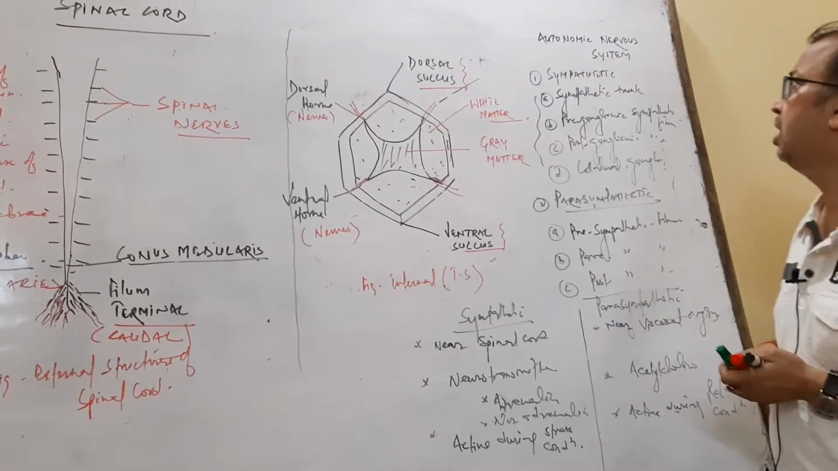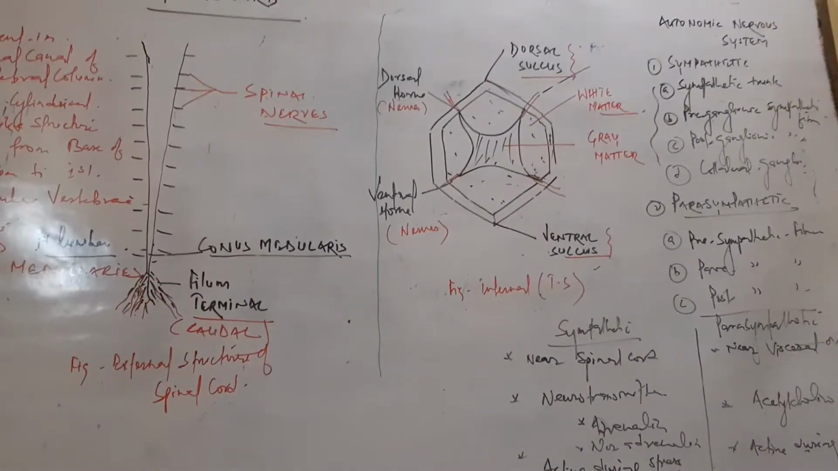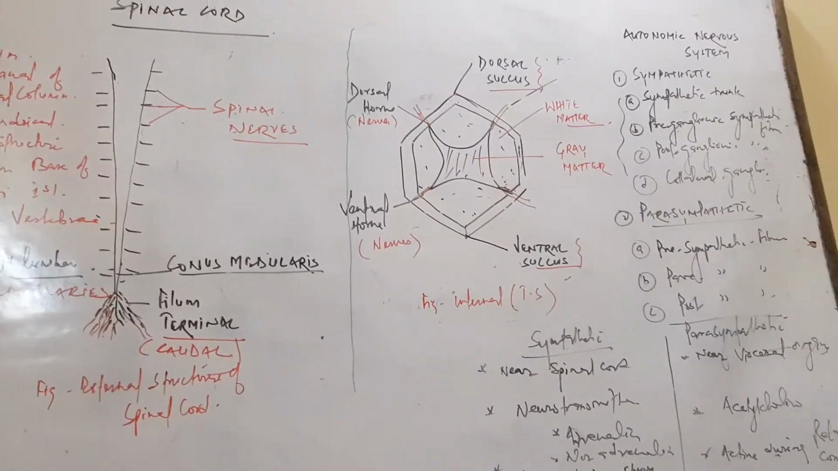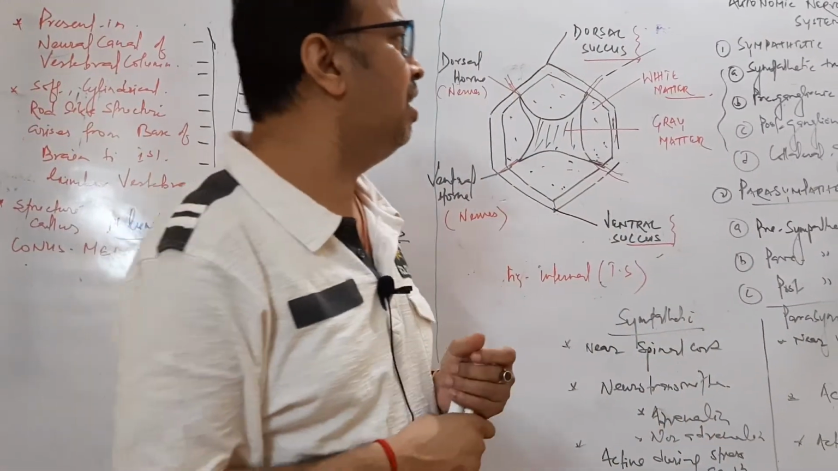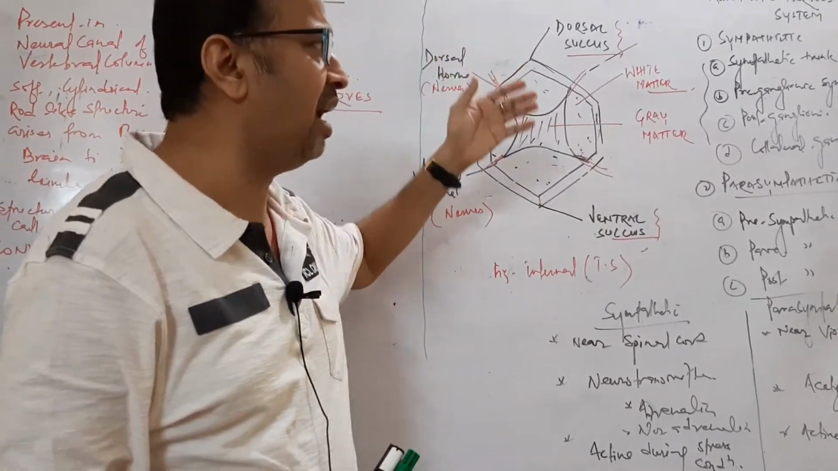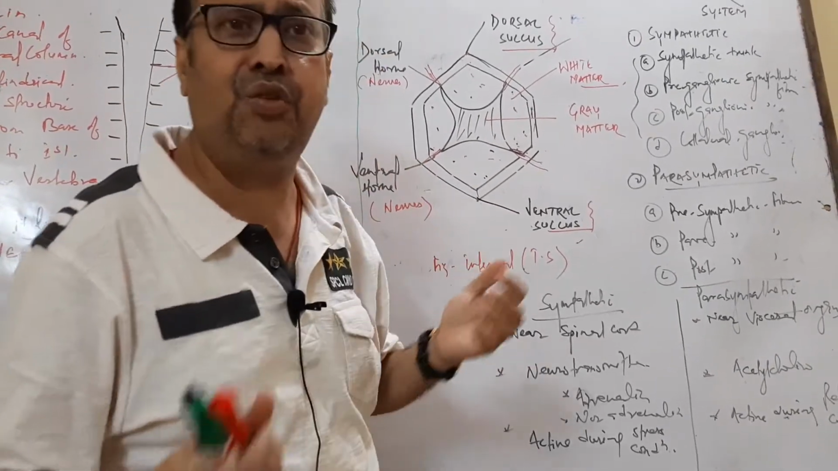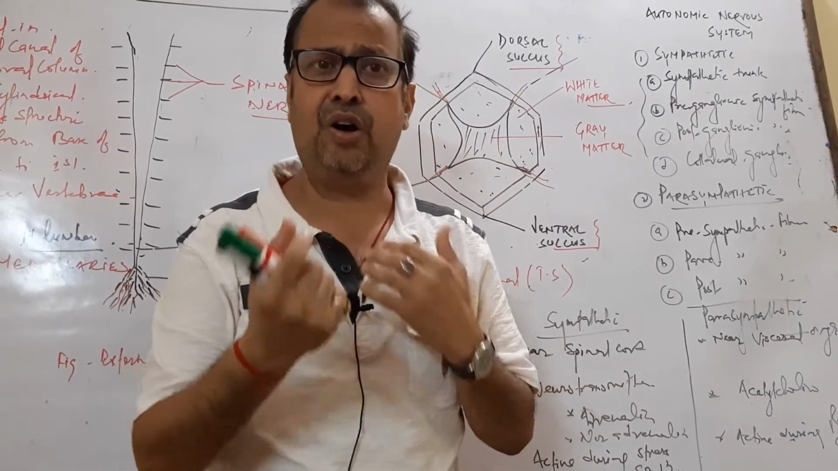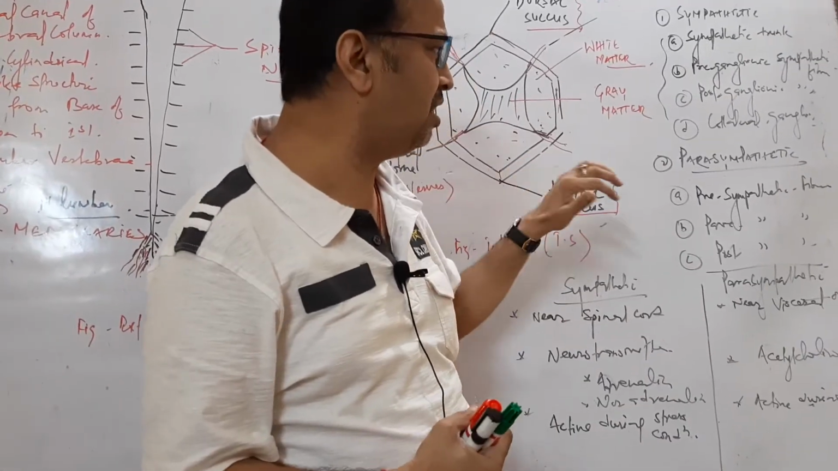Now, we come to the autonomic nervous system. The autonomic nervous system has two parts, sympathetic and parasympathetic. In the sympathetic nerves, various structures are present, like the sympathetic trunk, preganglionic sympathetic fiber, postganglionic sympathetic fiber and collateral ganglia. These structures constitute the sympathetic nerves. The sympathetic nerves always work helpfully for us. The other is the parasympathetic.